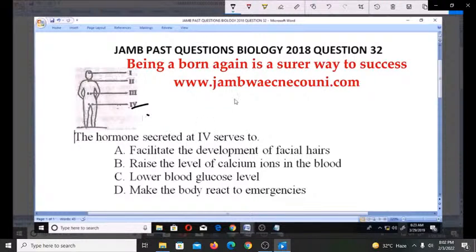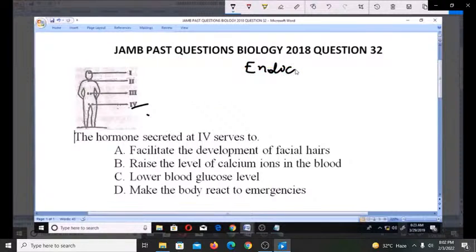Now, for us to understand this, we need to know about the endocrine system, which is actually the system that controls the hormones. And in the endocrine system, we know about the pituitary gland that is located around here.